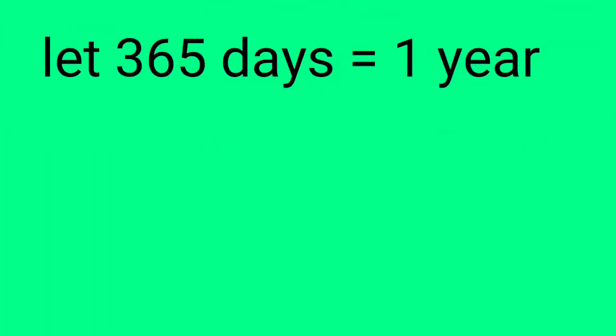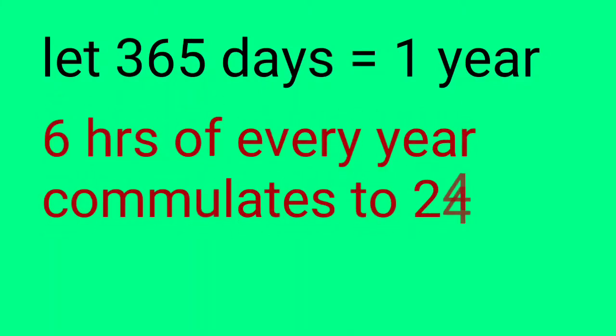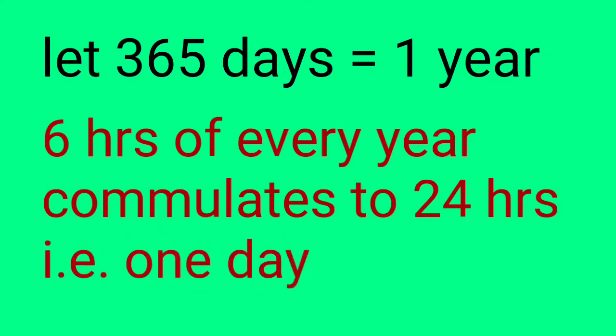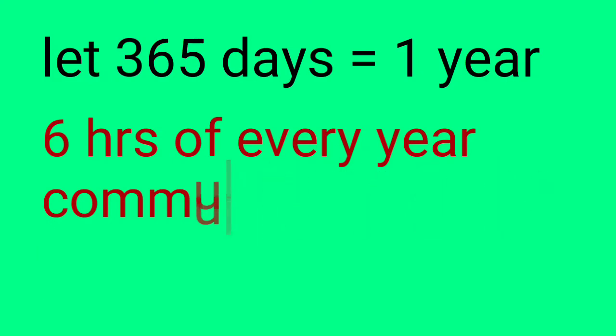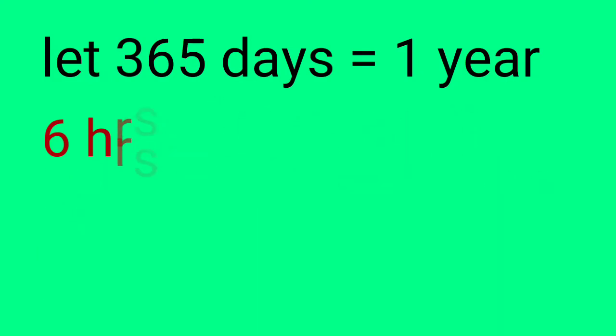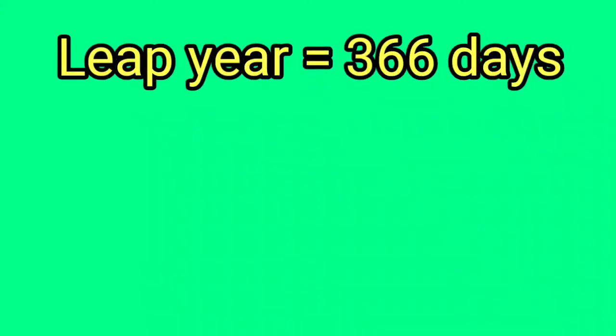Here we consider a year as consisting of 365 days, and we imagine the 6 hours of every year are added to make one day, meaning 24 hours, over a span of 4 years. This surplus day is added to the month of February. Thus, every 4th year, February is of 29 days instead of 28 days. Such a year with 366 days is called a leap year. So, children, this was leap year.